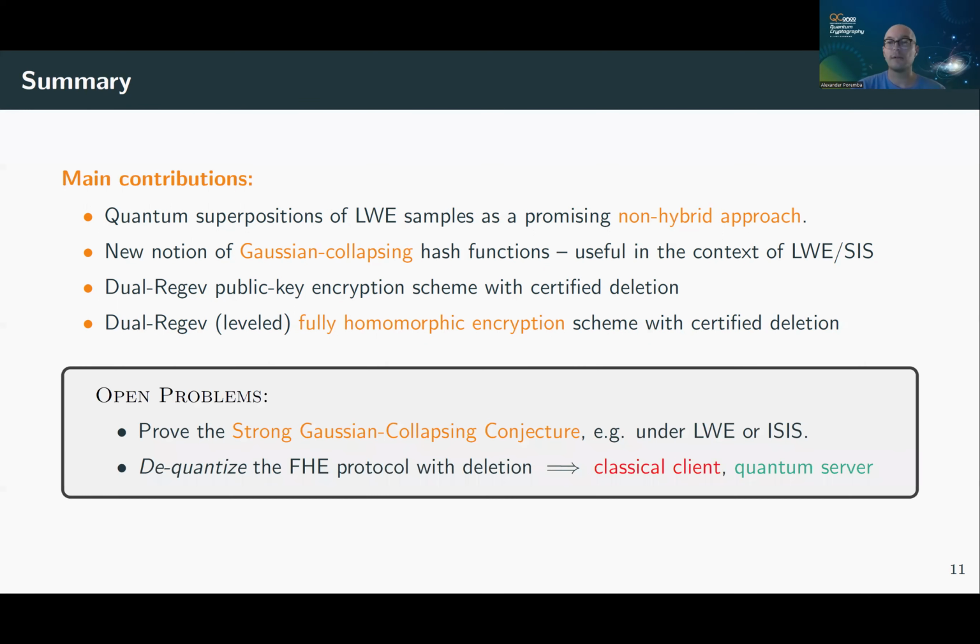So here are two open problems that I personally find really interesting. The first is to prove the strong Gaussian collapsing conjecture, for example, under standard assumptions like LWE or the ISIS assumption, or disprove it if that's the case. The second open problem that I also find interesting is to just dequantize all the communication between the classical client and the quantum server, and to just get a classical client quantum server type protocol. That would be really fascinating if that was the case.